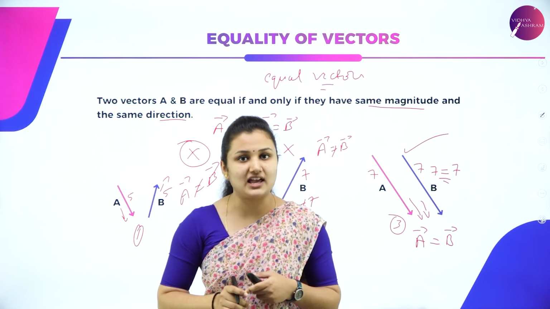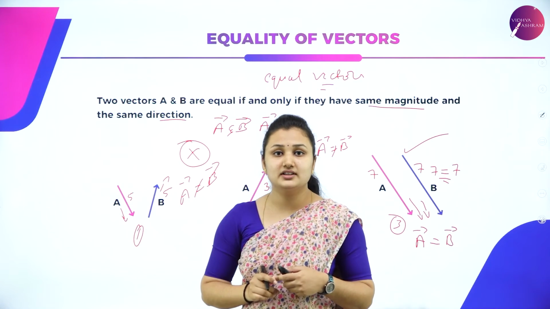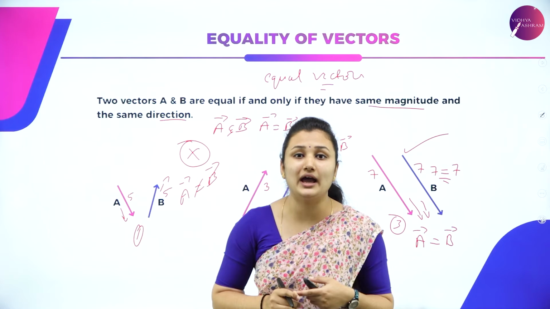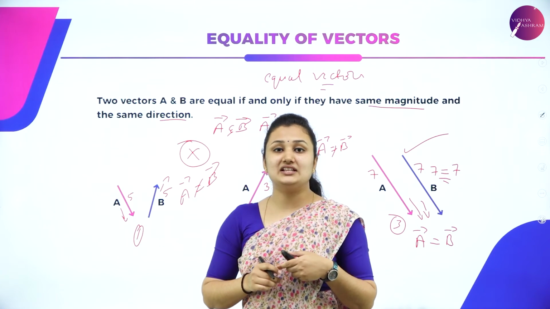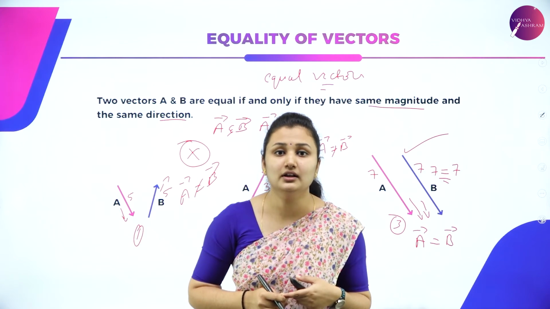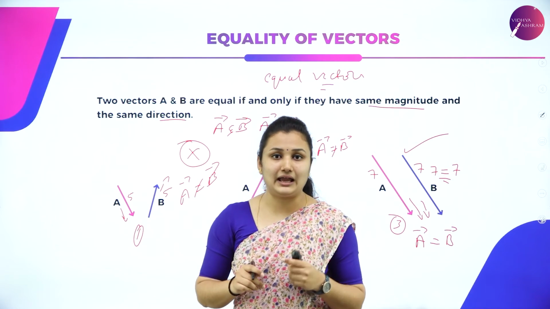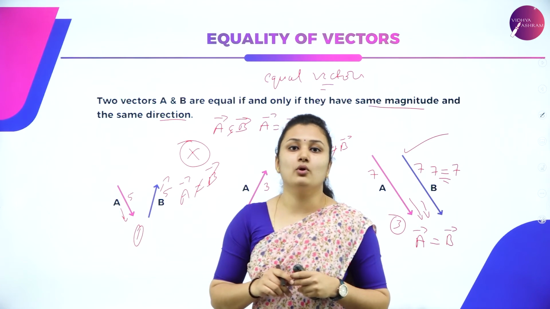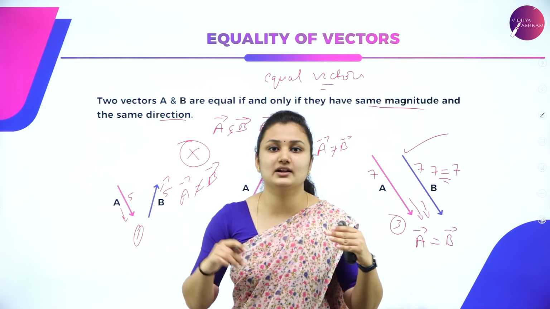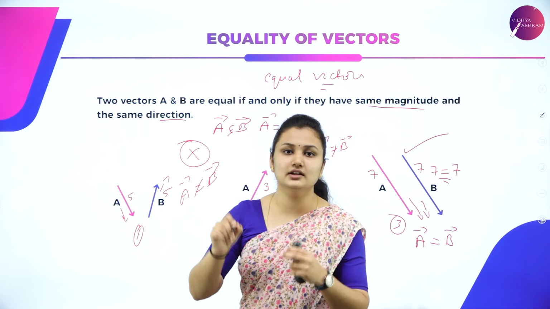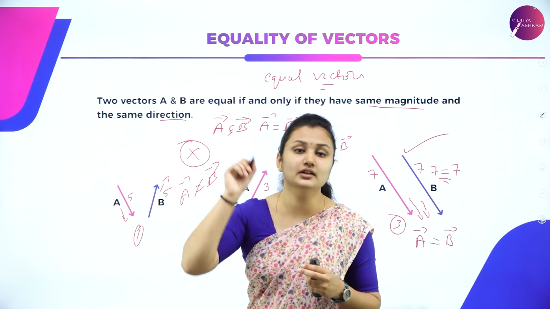So, in today's session, we studied what is motion in a plane. Motion in a plane is nothing but two-dimensional motion, where we describe the position of the object using two axes of a coordinate system. A table or a blackboard has two axes, x and y axis, to describe the position or motion of the object at a certain point.